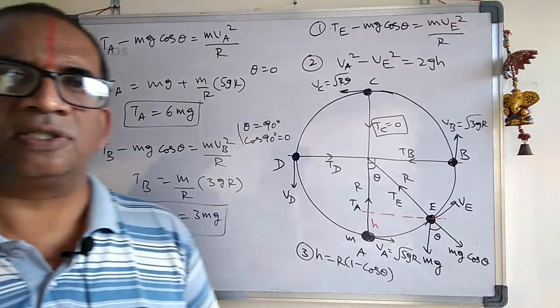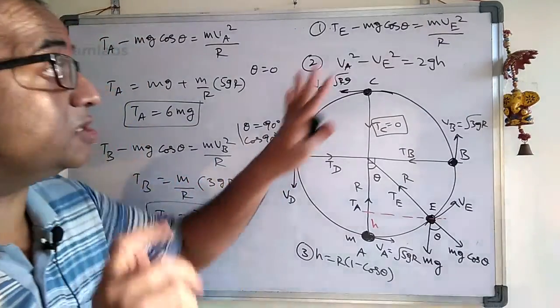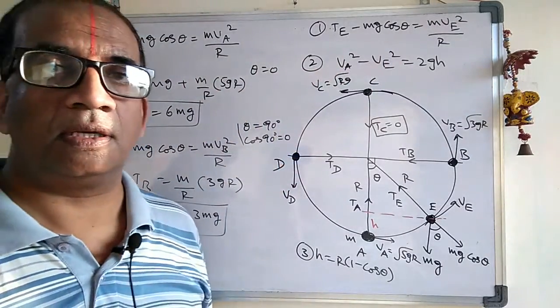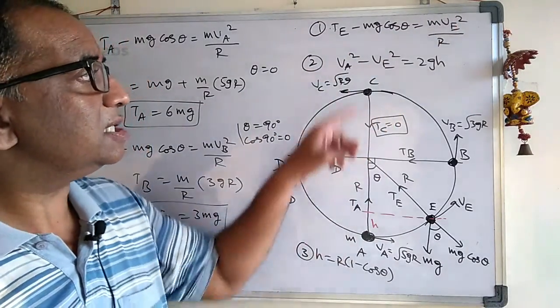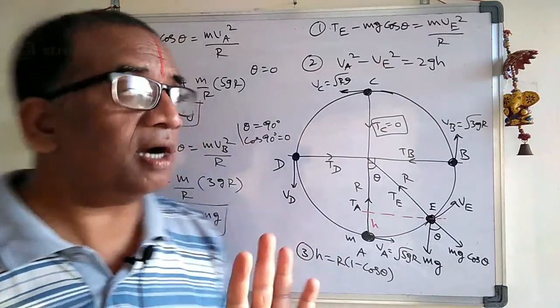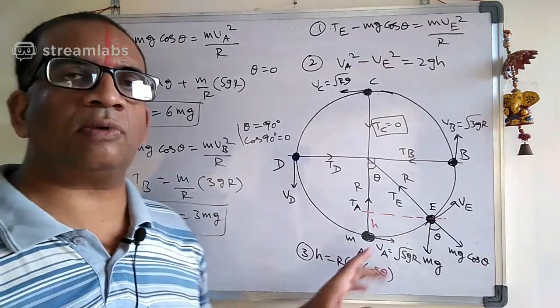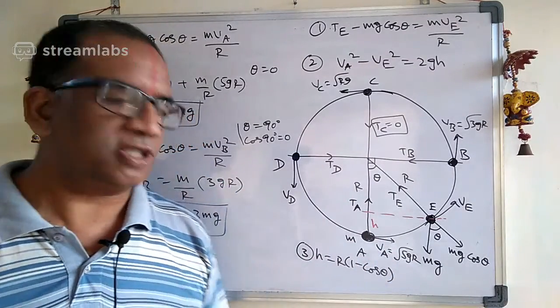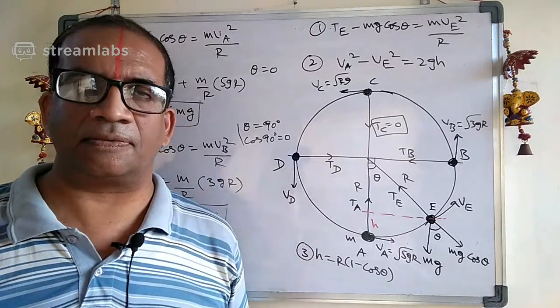Always keep in mind those three equations I gave. TB minus mg cos theta equals m V square by r. Then V square equals 2gh. And the third important thing is h equals r into 1 minus cos theta. If you can remember these three equations, the sums will be very, very easy.